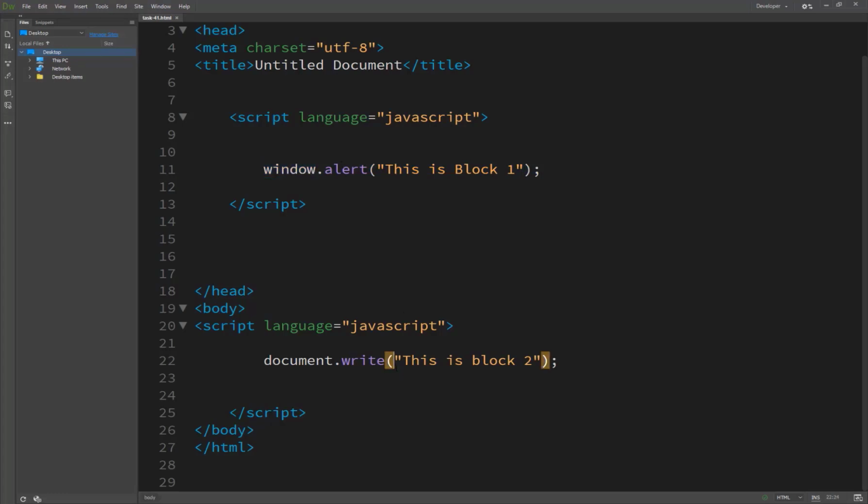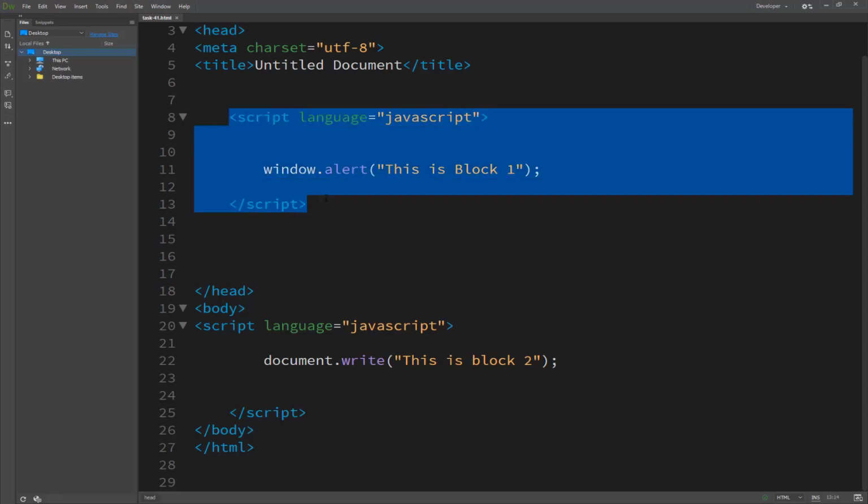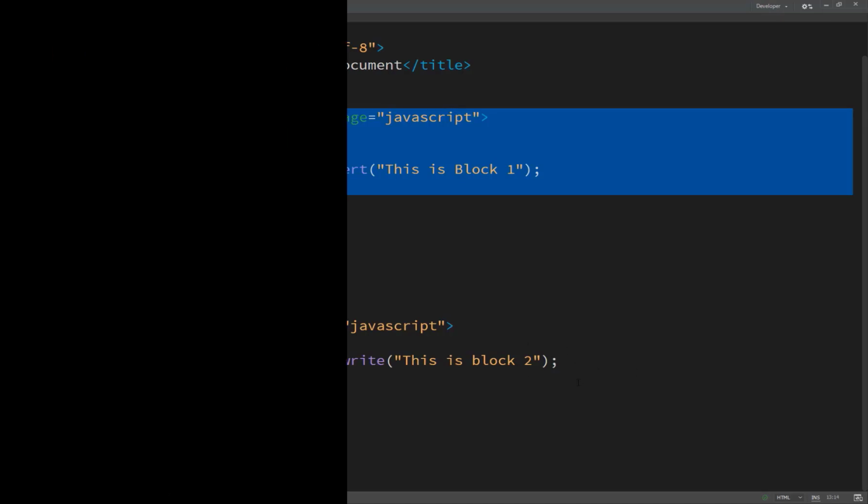There is nothing preventing JavaScript or HTML from doing this. You can easily use multiple blocks in a single page. So our task 41 is complete.